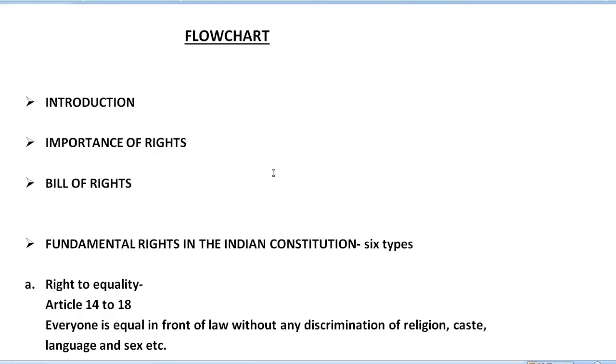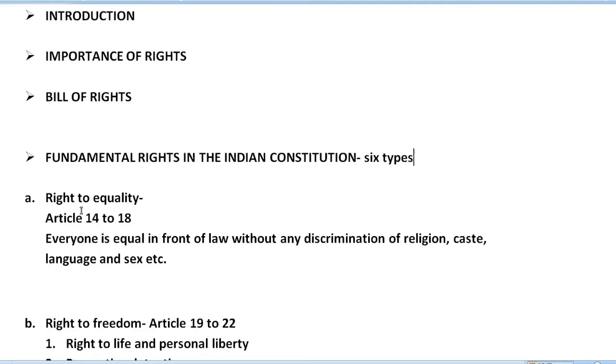First of all, I want to tell you that the headings I mentioned here in capital letters are the main headings, and whatever I mentioned in small letters and point-wise are the subheadings coming under the main heading. So the fundamental rights in the Indian Constitution have 6 types.